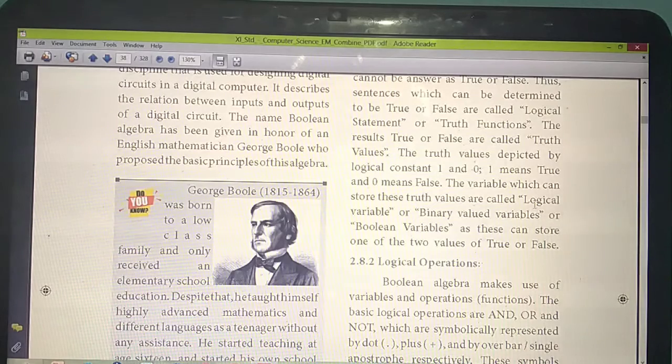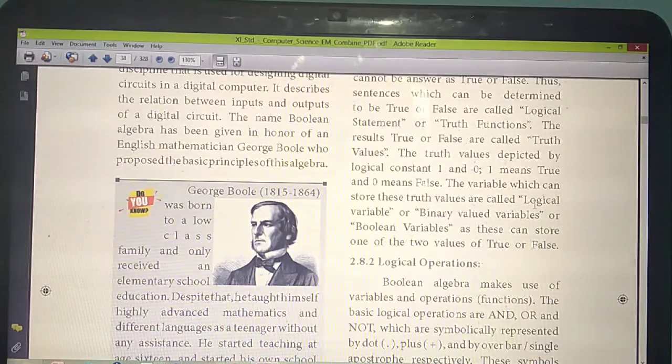Down they are asking the question: A equal to 8 minus 5 equal to 10. Whether this answer is correct or not, you will say yes or no. But you are assigning A equal to 5 minus 10. Understand? So the variable used for storing the values we are calling as binary valued variables. A equal to 10 minus 5, so the answer you are getting is A equal to minus 5.